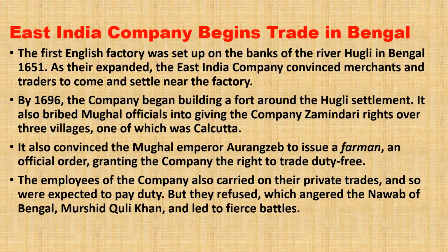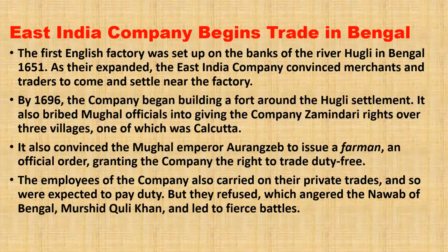It also convinced the Mughal Emperor Aurangzeb to issue a farman. It is a royal order, an official order granting the company the right to trade duty free. That is, they can trade in any commodity they wanted to, and the local government, that means the people who are ruling over the dynasty, like the Mughal people or any other person ruling on behalf of these people, are not going to levy tax on the commodity they are selling or purchasing, right? So this is what duty free is.